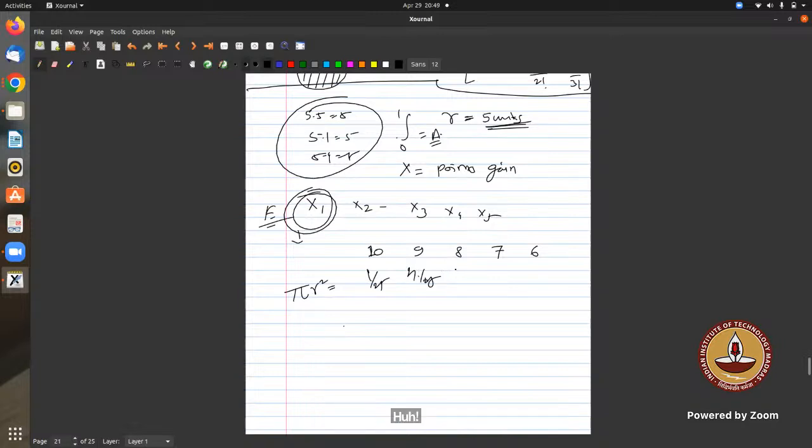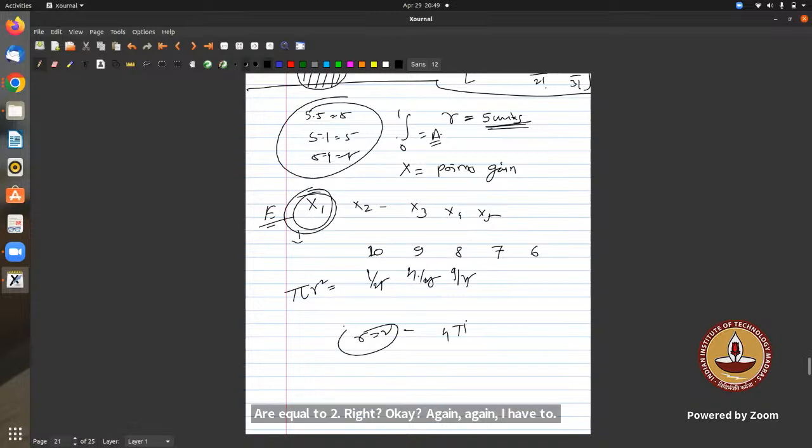Pi r squared minus, no, R will be equal to 2, sir. Here, R equals 2, right? From 1 to 2. Again, I have to reduce it. Subtract, 4 into pi minus 1 pi. So this is 3 pi. Similarly, you can find out the values.